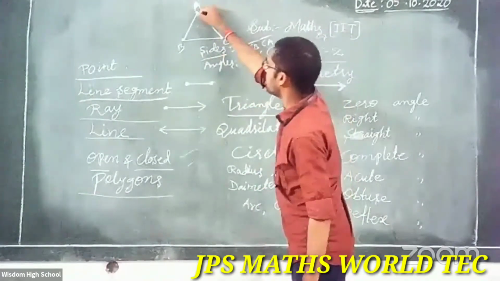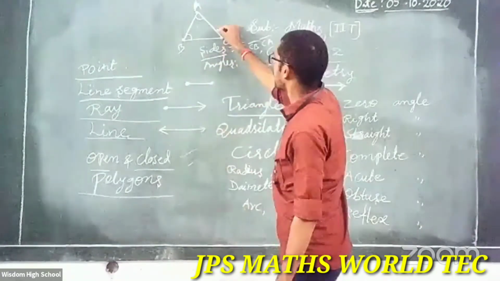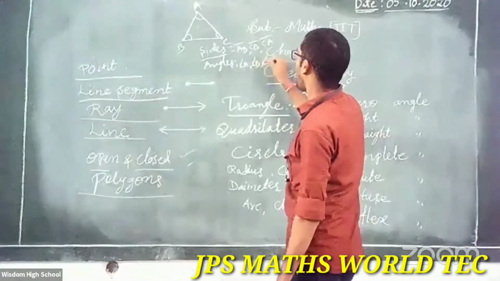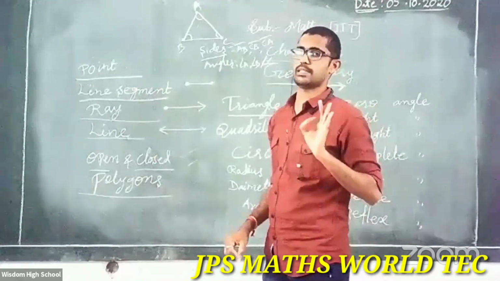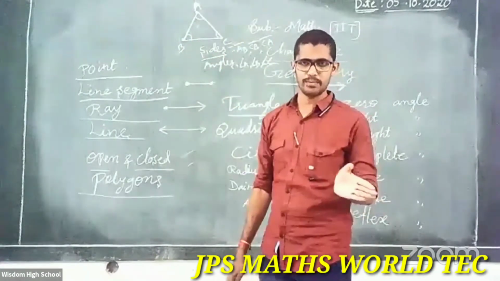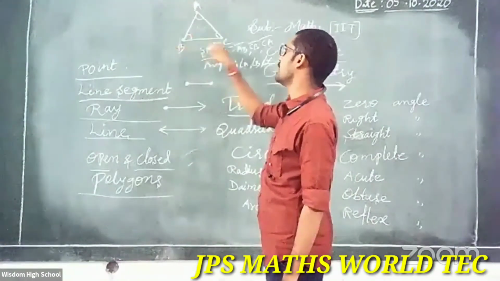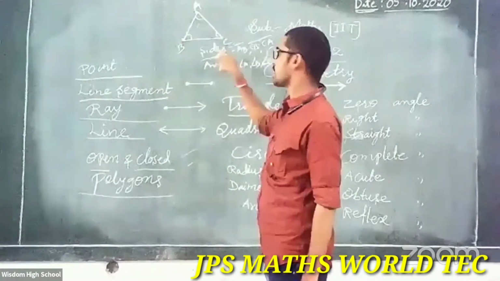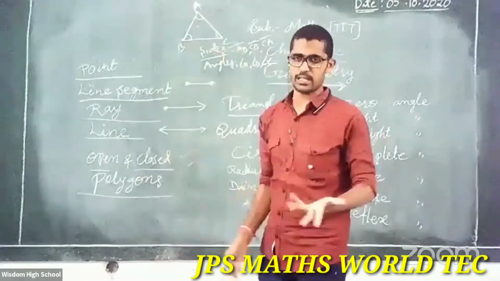A triangle has 3 angles. Simply observe here. It is one angle, right? And it is also one angle, and it is also one angle. So angle A, angle B, angle C. How many angles are here? 3 angles. Simply angle A, angle B, angle C. Clear? Any doubt? Otherwise, what is here, sir? Angle ABC, that means the middle one, B. Next, angle BCA, that means angle C. Angle CAB, that means angle A. That is also one way.